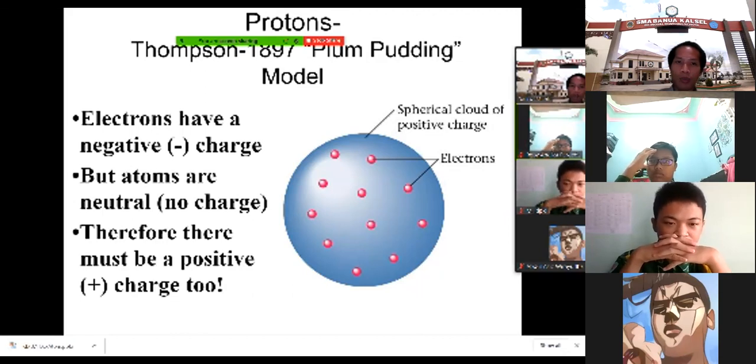There is positive charge actually, but at that time Thomson didn't know the name of that positive charge because the proton hadn't been discovered yet.